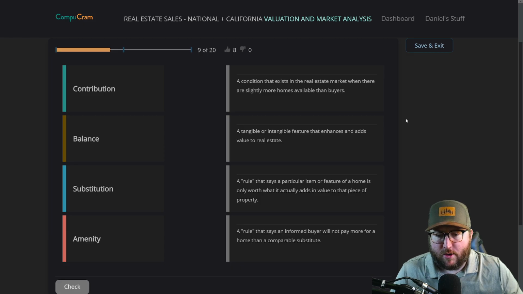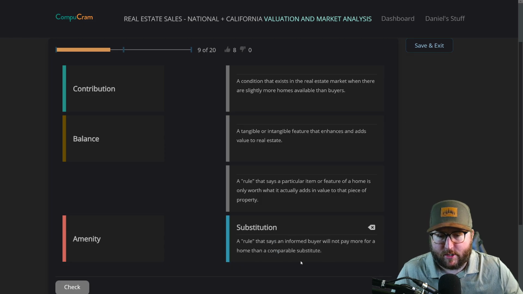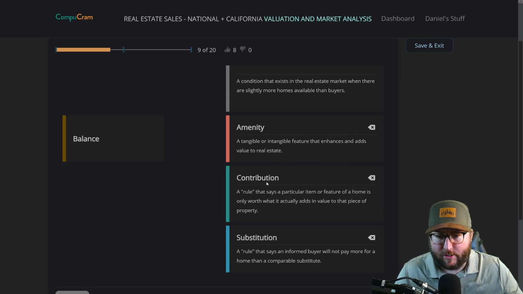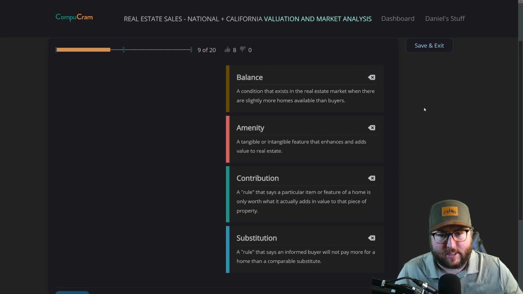Okay, let's see. Substitution, comparable substitute, a rule that an informed buyer will not pay more for a home than a comparable substitute. Amenity, a tangible or intangible feature that enhances or adds value to the real estate. A condition that exists in the real estate market when there are slightly more homes available than buyers. A rule that says a particular item or feature of a home is only worth what it actually adds. I'm going to go with contribution on that one. And then balance, a condition that exists in the real estate market when there are slightly more homes available than buyers.